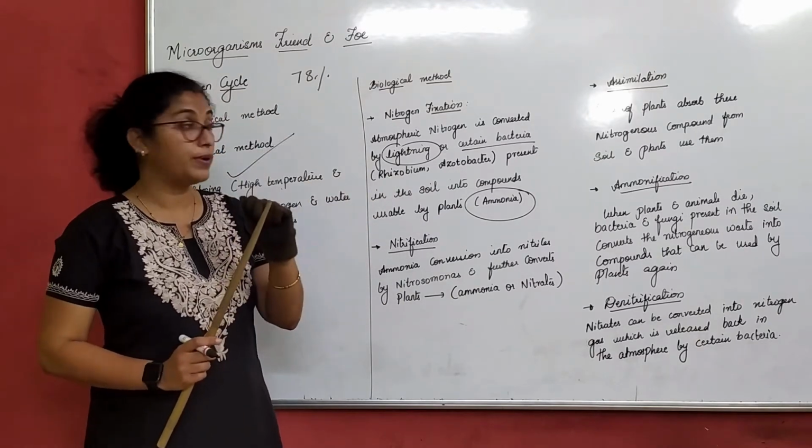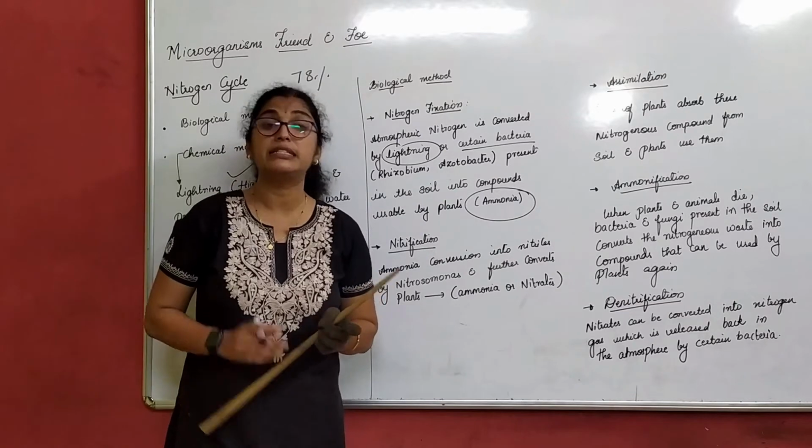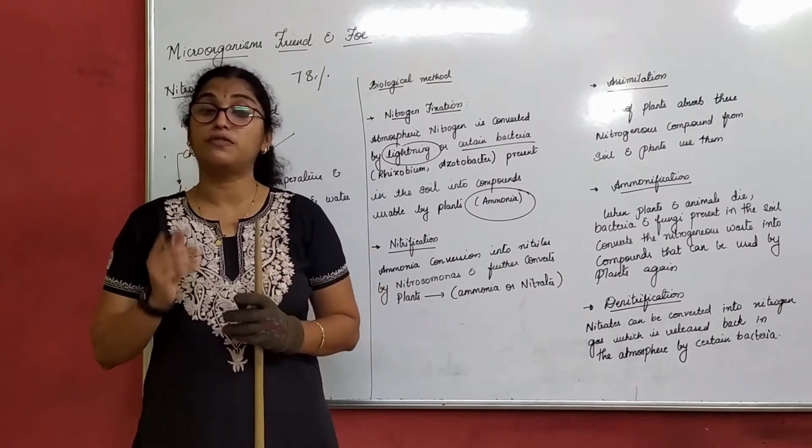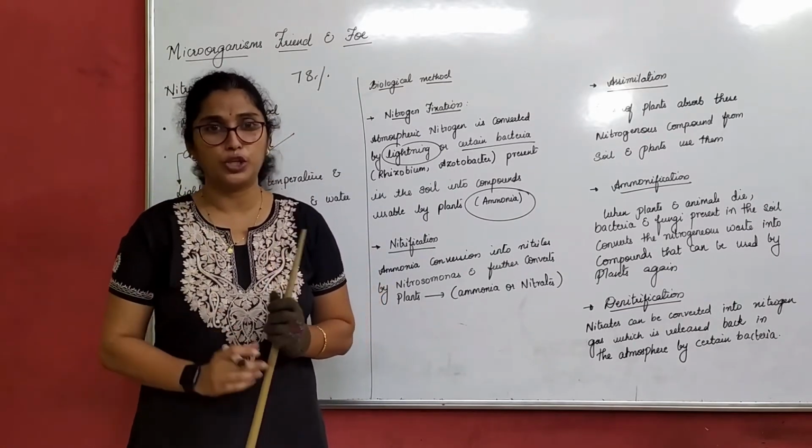That is the first one. Now, where are these bacteria present? These are present in the root nodules of the legume plants, all the pulses, you can say.